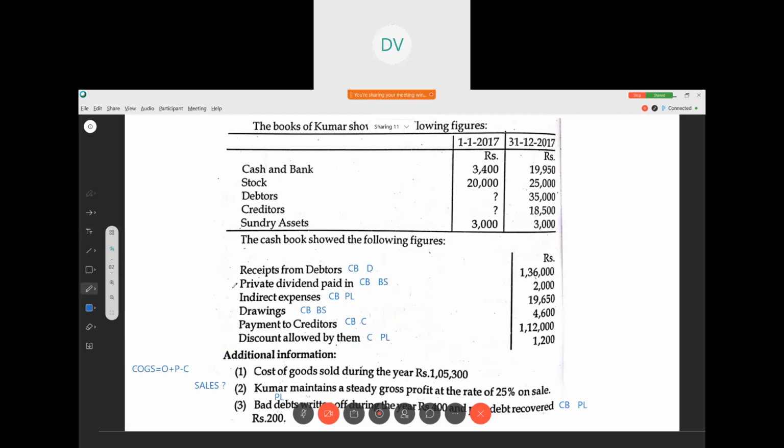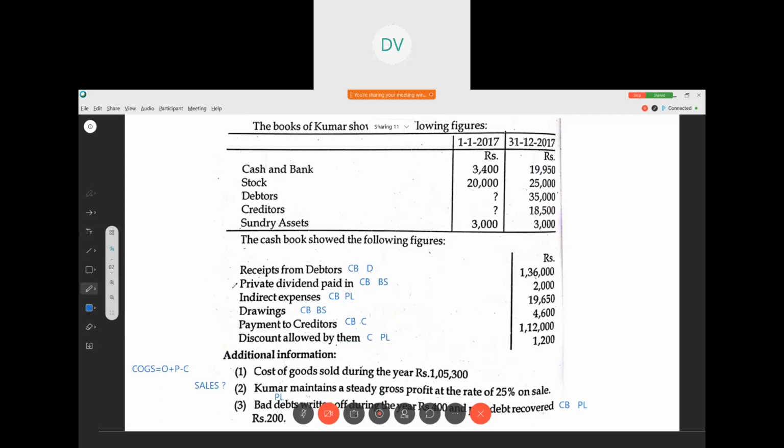Additional information: they said cost of goods sold during the year 1,05,300. So till here we haven't got this. When the cost of goods sold comes, you should always remember cost of goods sold is equal to opening stock, add purchases, add any additional direct expenses, less closing stock. So they have given this.